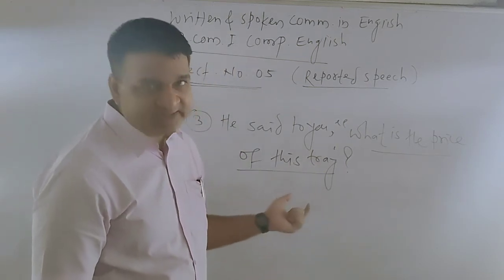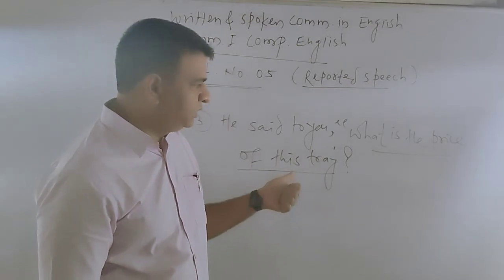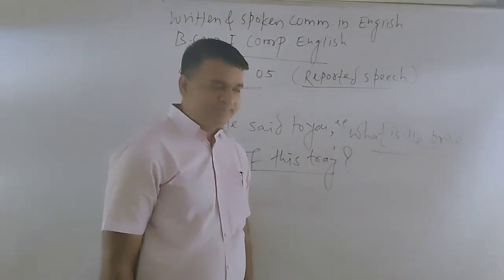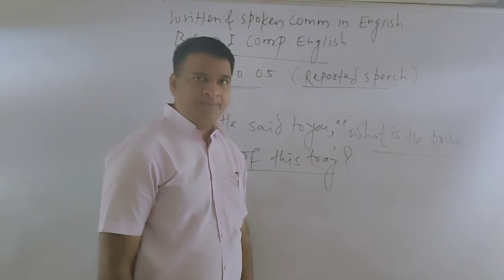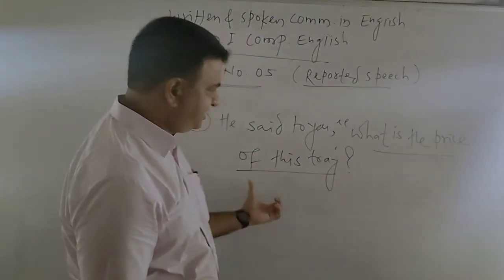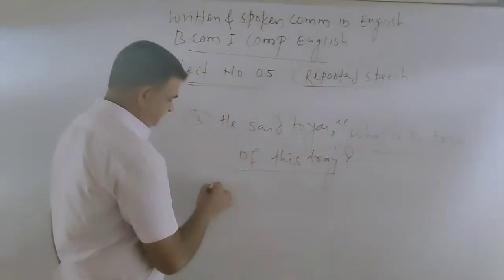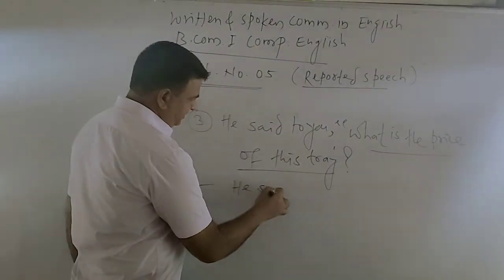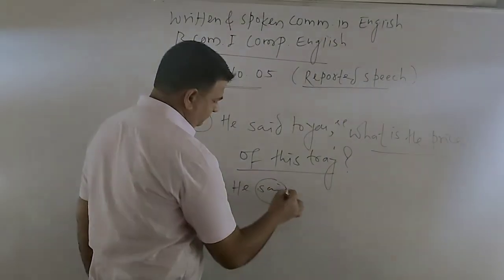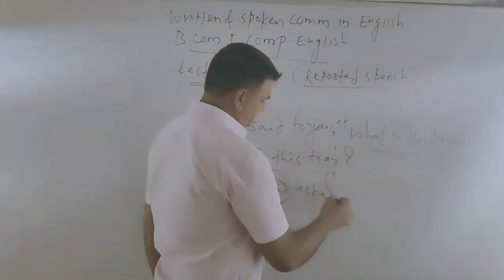So both the sentences we have seen started with will. Now, this is a different pattern. What? So again, in such cases, the pattern is a little different. Look at this pattern. He said, asked. He asked.